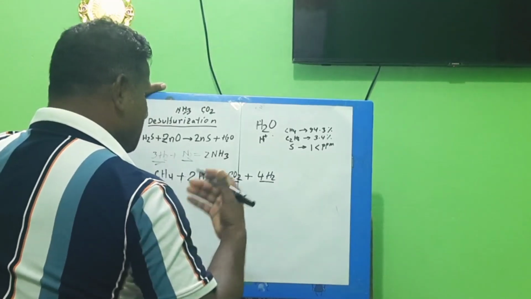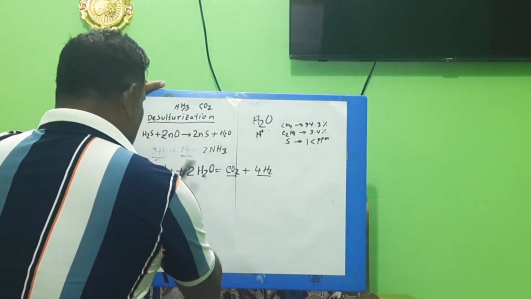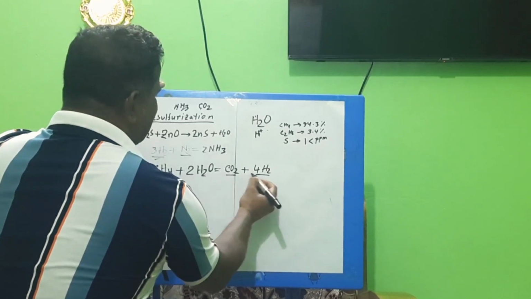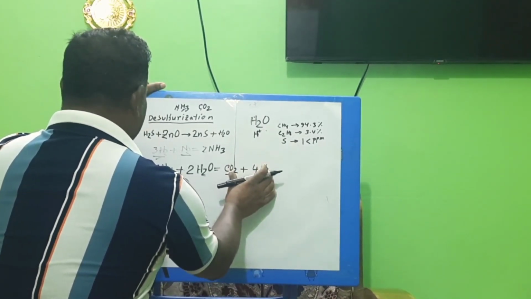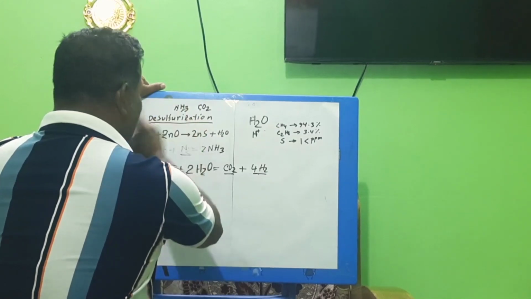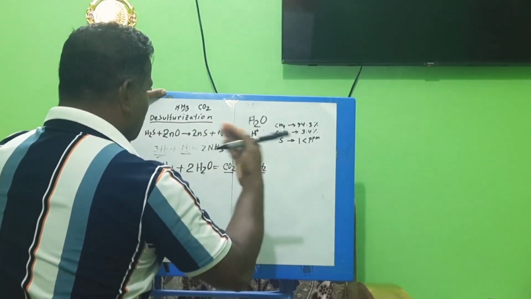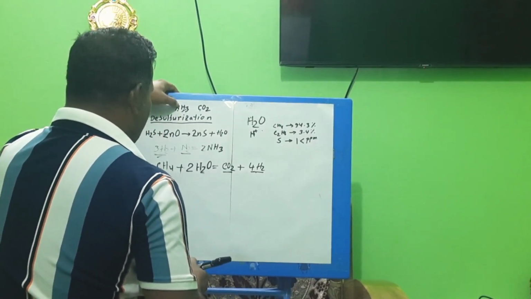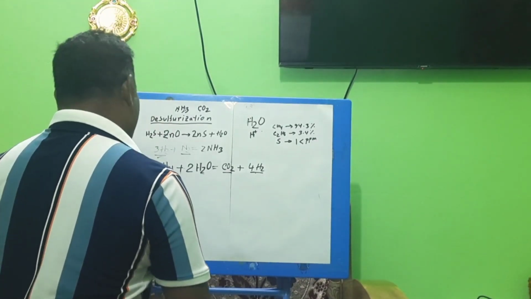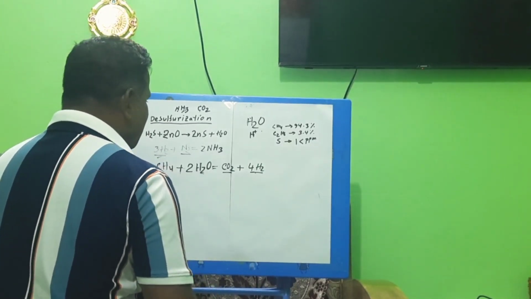So by steam reforming of natural gas we will get carbon dioxide and hydrogen, and these are required. Another requirement is nitrogen, which we will get from the atmosphere. In the reforming section I will show you this nitrogen point. Now I hope you understand how we are getting ammonia and carbon dioxide.